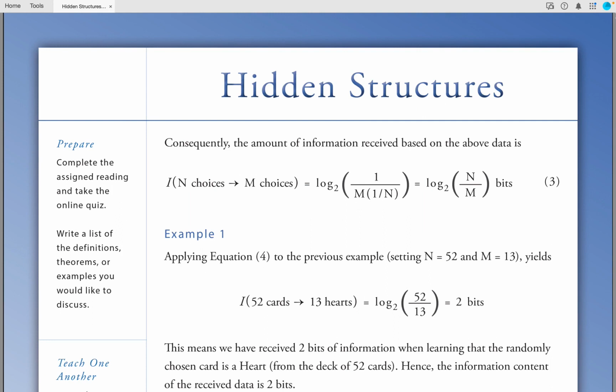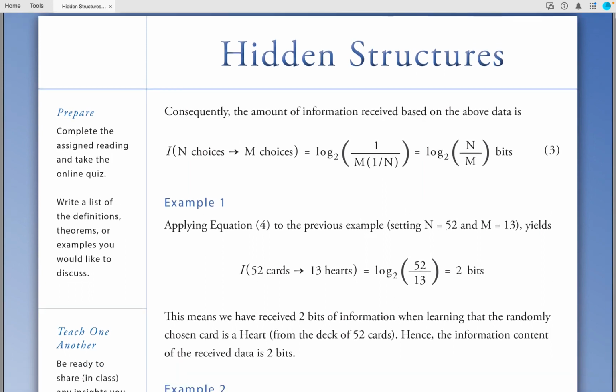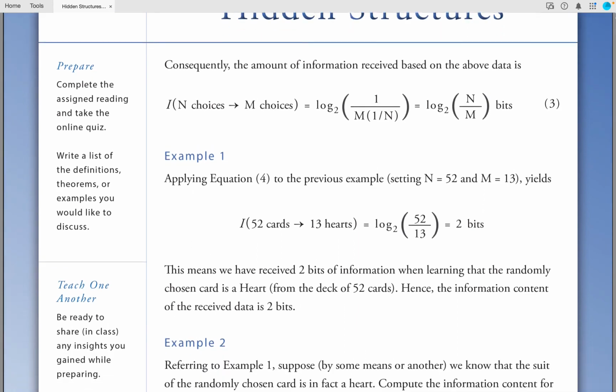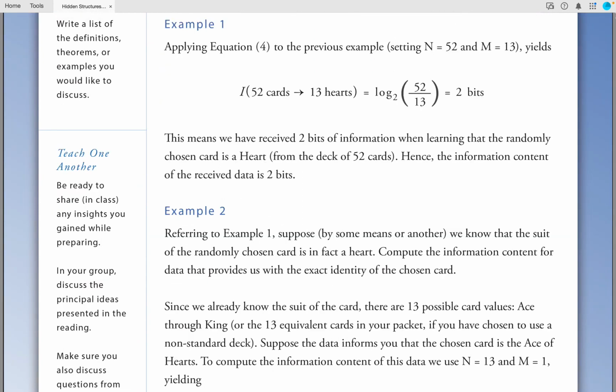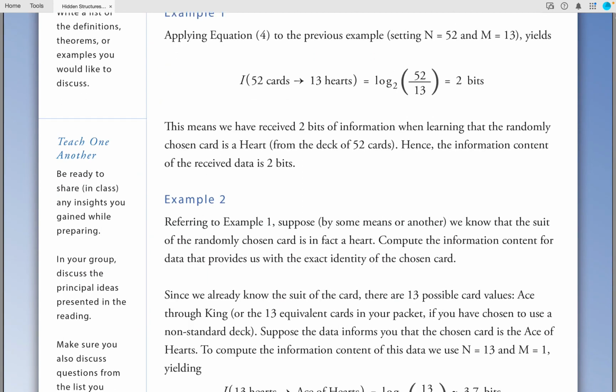Example 1. Applying equation 4 to the previous example, setting n equal to 52 and m equal to 13, yields the following. Log base 2 of 52 over 13, which is equal to 2 bits. This means we have received 2 bits of information when learning that the randomly chosen card is a heart from the deck of 52 cards. Hence, the information content of the received data is 2 bits.